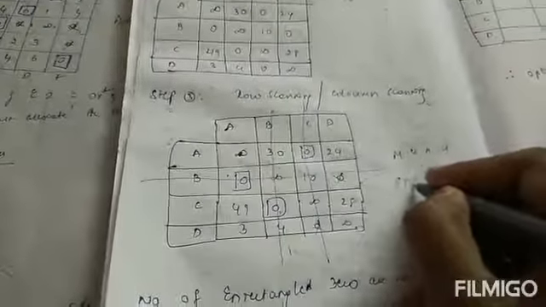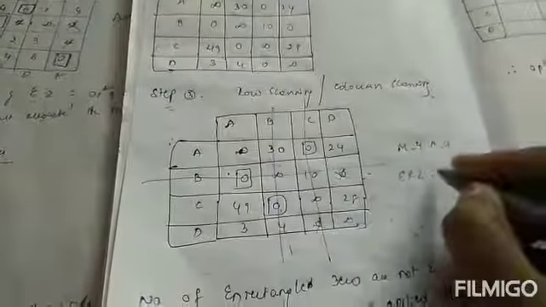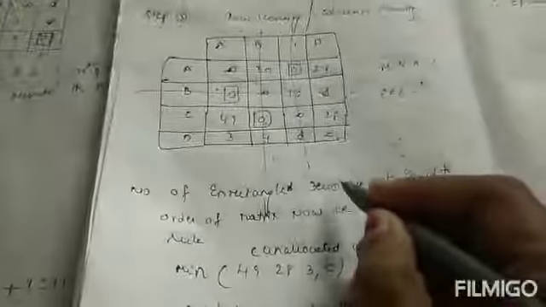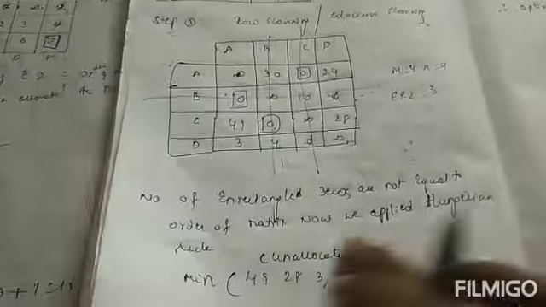Here the number of rows is 1 2 3 4 and the number of columns is 1 2 3 4. And the number of rectangle zeros is 1 2 3. So those are not equal. The number of rectangle zeros is not equal to the order of the matrix. Now we apply the Hungarian rule.